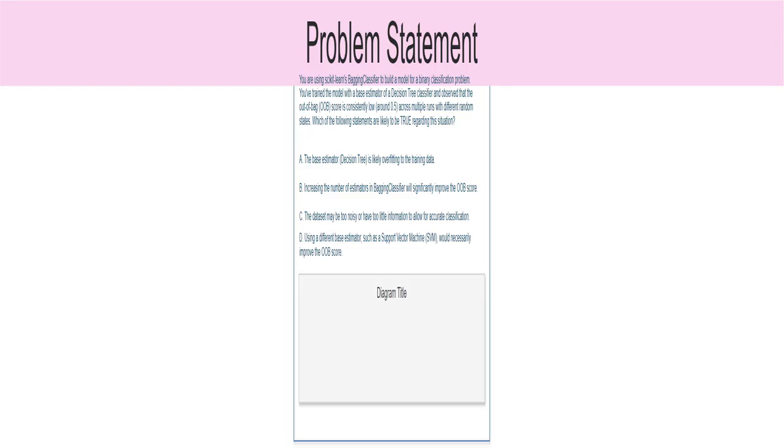The core problem is that a bagging classifier model, using a decision tree as its base, shows a consistently low out-of-bag, OOB, score. About 0.5 for a binary classification task, which is basically random guessing. We need to figure out why this is happening.